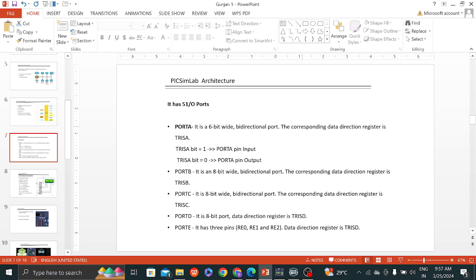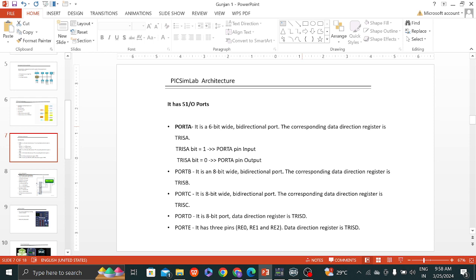The corresponding data direction register is TRISA. Writing one to a bit makes the pin an input, and zero makes it an output. Port B is an 8-bit wide bidirectional port, with data direction register TRISB.